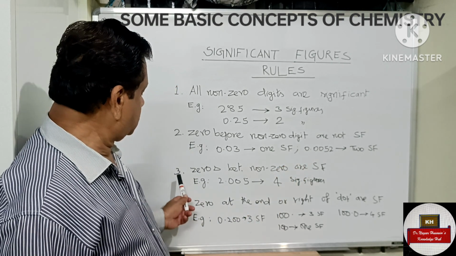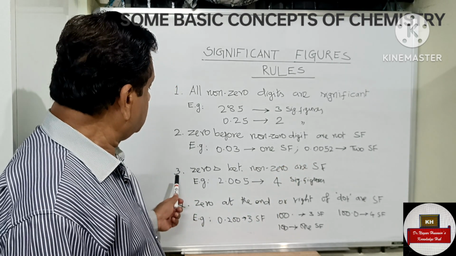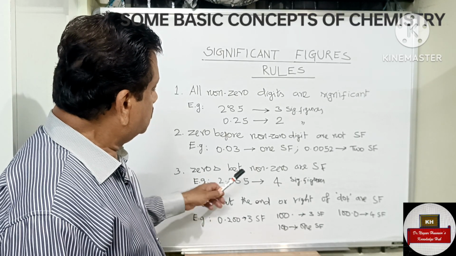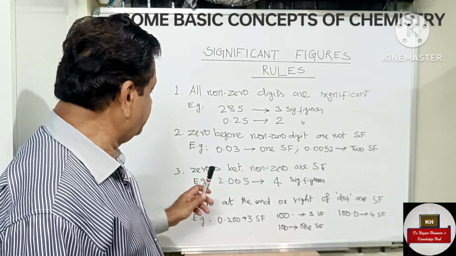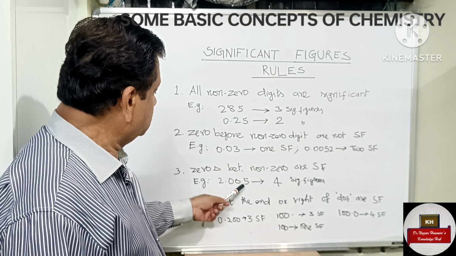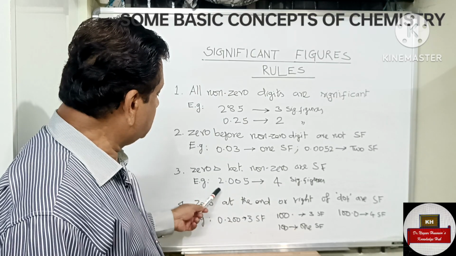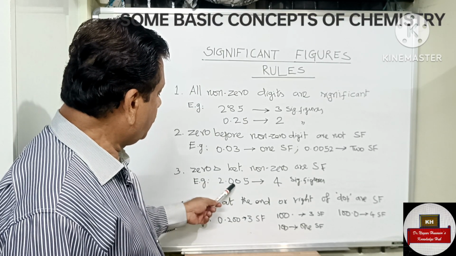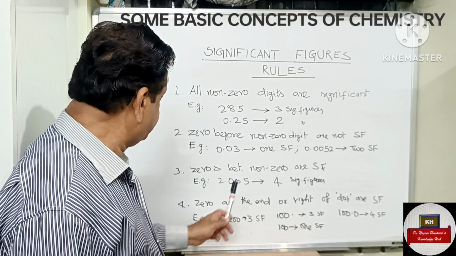Similarly, you take rule number 3. Zero or zeros between two non-zero numbers are significant figures. Example 2.005. Here the significant figures are 4 because we are including these two zeros also. So 1, 2, 3, 4, 4 significant figures.